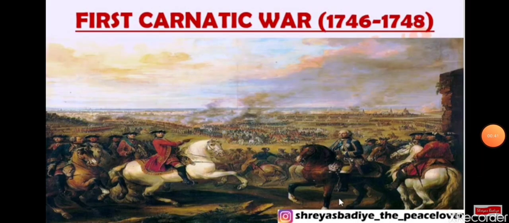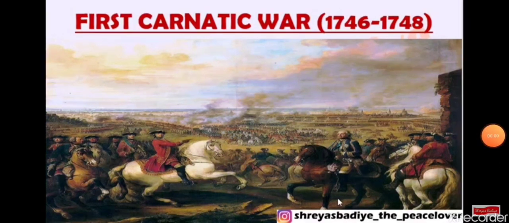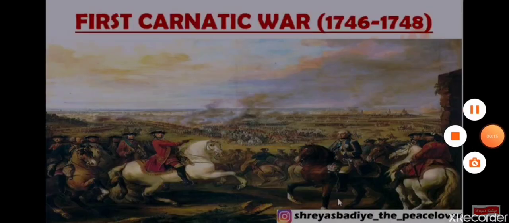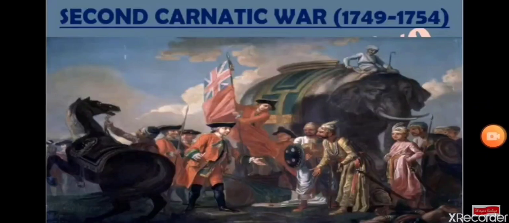We have already studied in the previous video the reasons for the fight among Britishers and the French. So till now, we already know that both French East India Company and English East India Company became rivals of each other, and both the companies wanted to have monopoly over trade in India to earn more profit. So, this was the recap of the previous video. In this video, we will study about the Second Carnatic War.